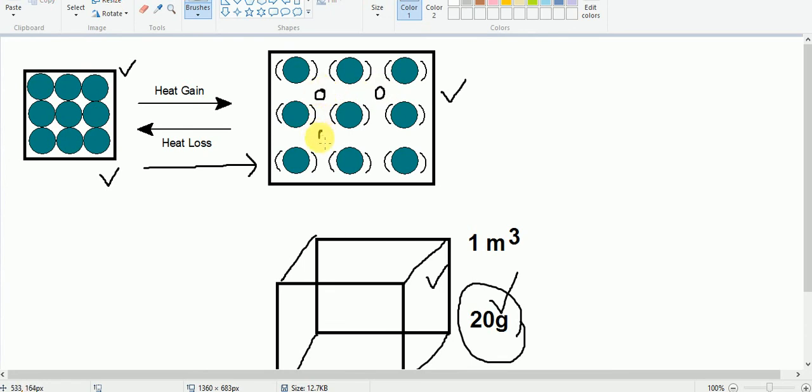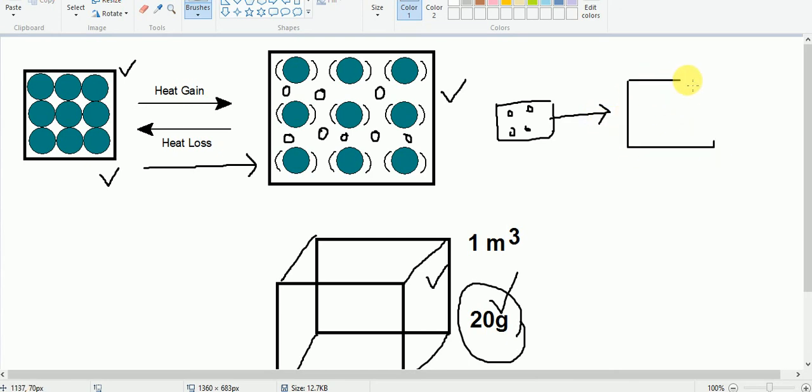That means since we find more space, water vapor can be held in this intermolecular space, since the volume is increased. See, this is the parcel of air, and these are the intermolecular molecules, and if the temperature is rising, then the volume of the parcel of air will be increased, and hence we will get more space.